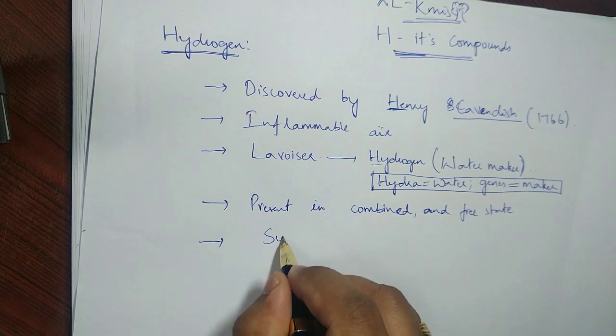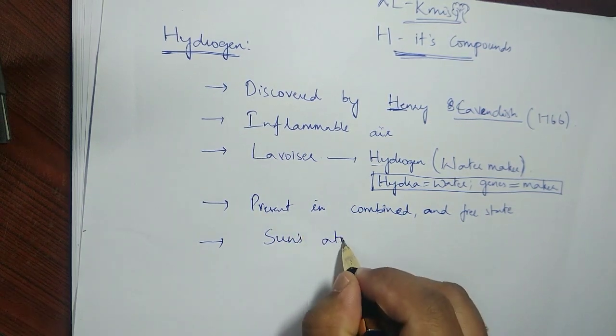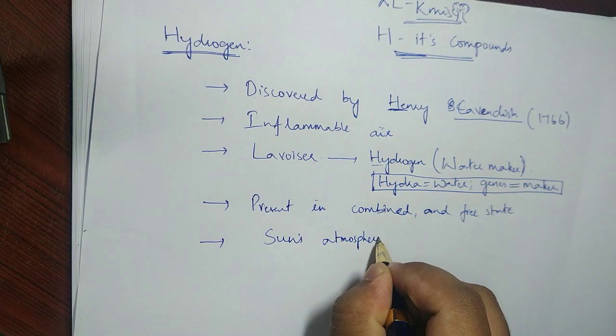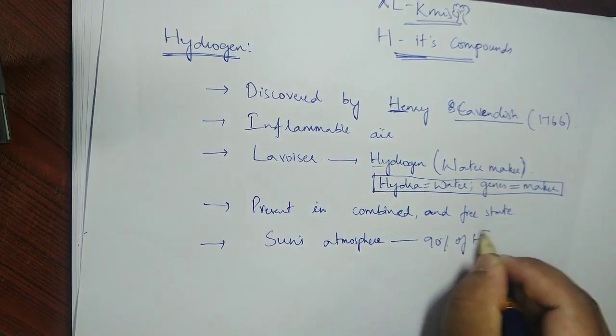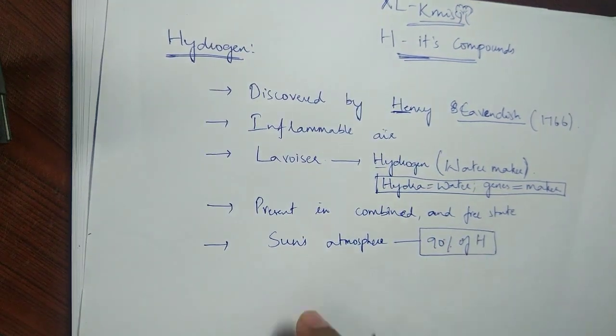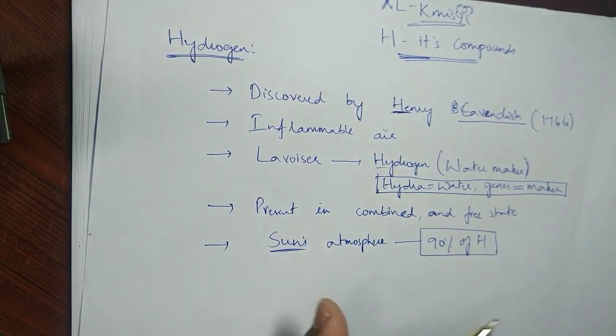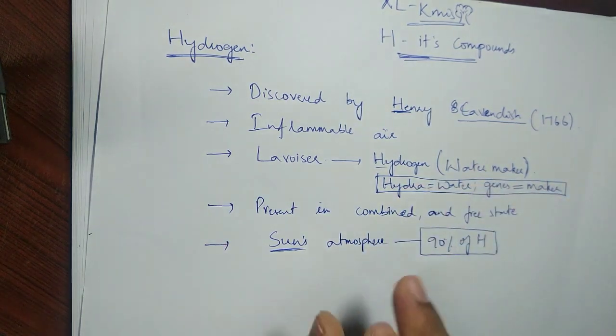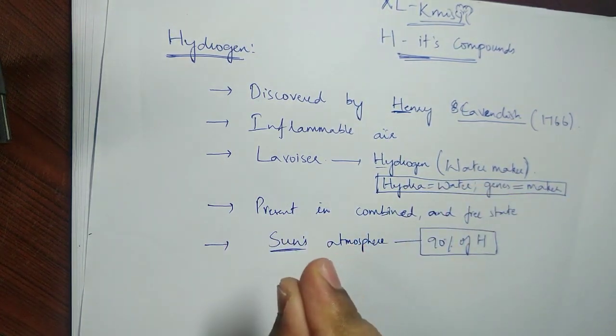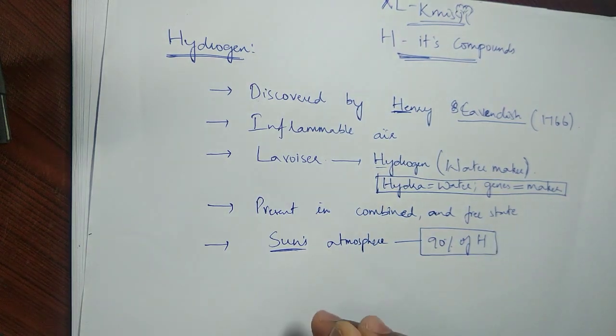Where do you find hydrogen mostly? It is in the sun's atmosphere, which contains 90% hydrogen. The composition of the sun is basically hydrogen and helium. The continuous bombardment of hydrogen and helium atoms among themselves releases huge amounts of energy, and that's why the sun is very bright, because of the constant collisions and the huge energy released.